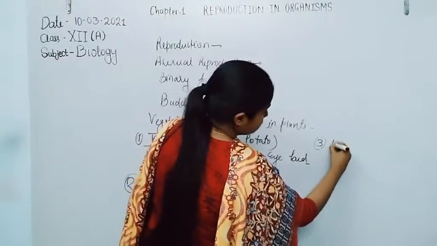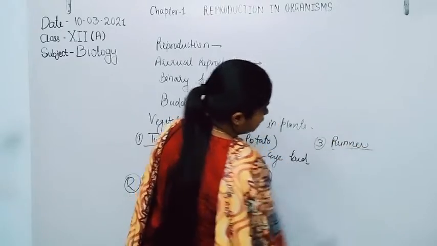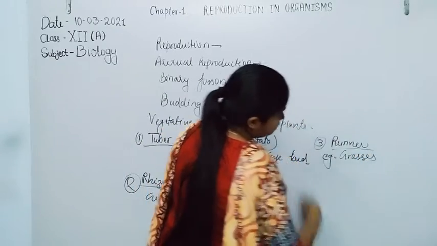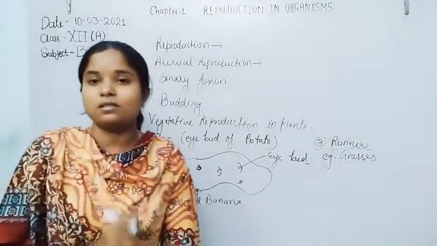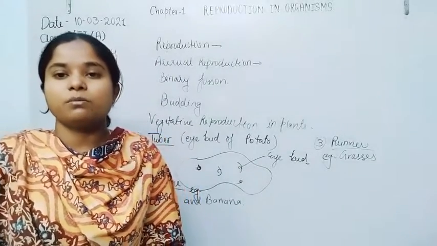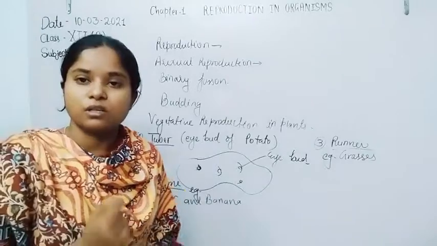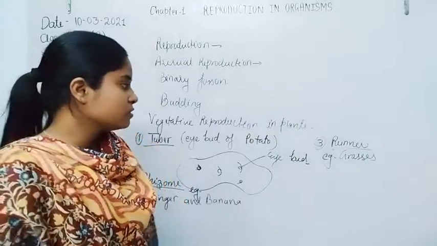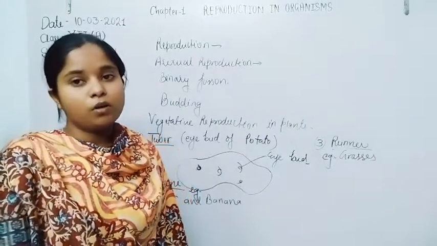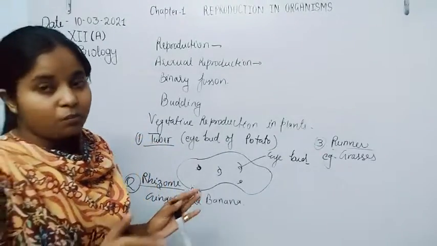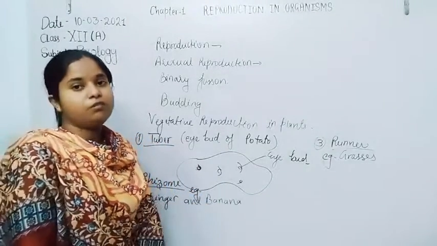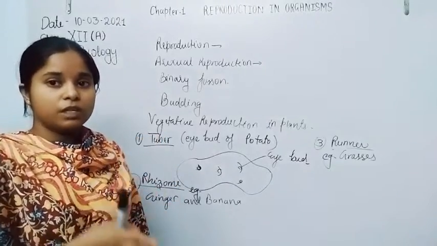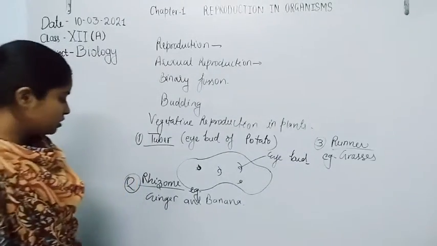Third is runners. Example is grasses, as in the case of dhoop grass. Mainly monocotyledons are able to give rise to the young ones, as we also observe in dhoop grass. Another example of runners is strawberries. Strawberries are also a good example of runners, because every node has the ability to give rise to the young ones. So these are the important examples of runners.